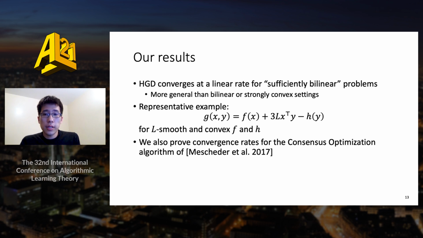In particular, we show that HGD converges at a linear rate for a class of problems we call sufficiently bilinear. A representative example of such a problem is shown here, where F and H are L-smooth and convex. Note that even though there is no strong convexity here, HGD still converges at a linear rate. Our analysis also allows us to prove convergence rates for the related consensus optimization algorithm of Mescheder et al.